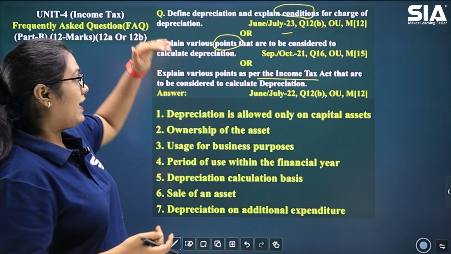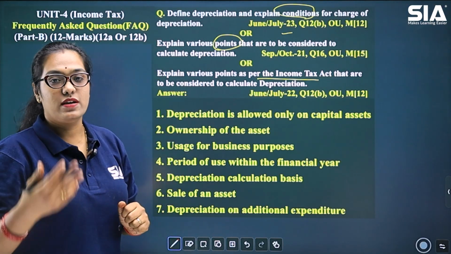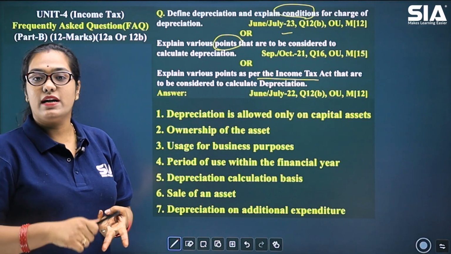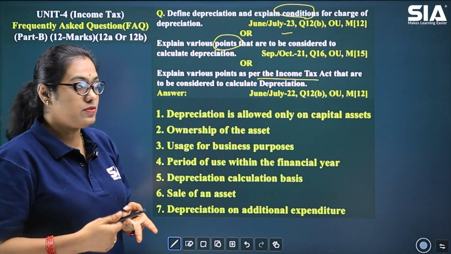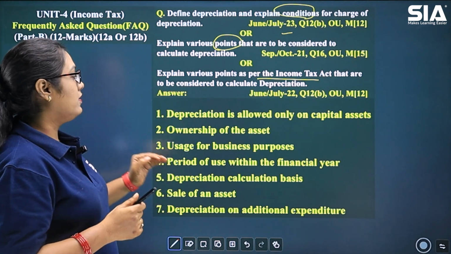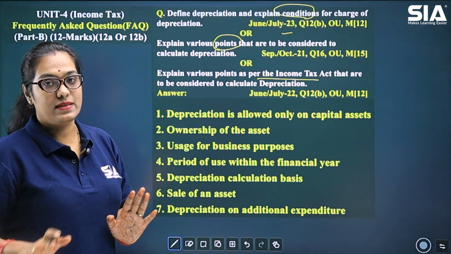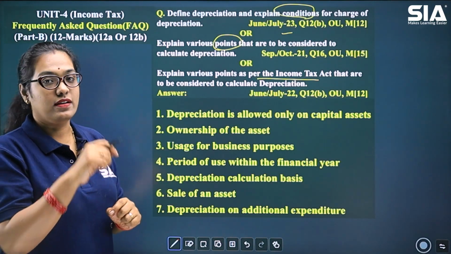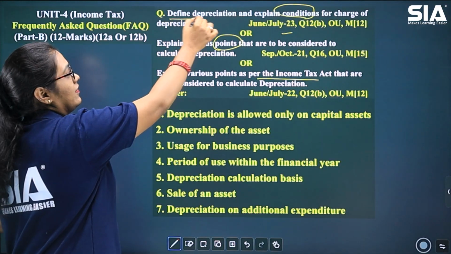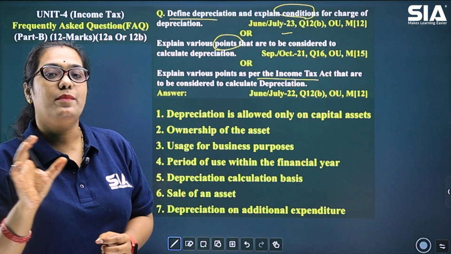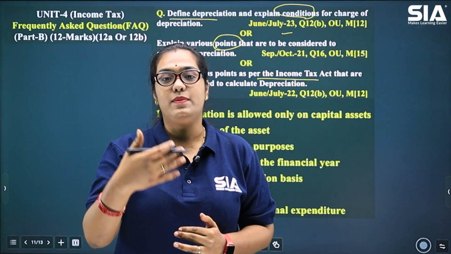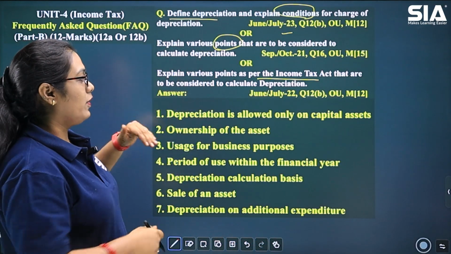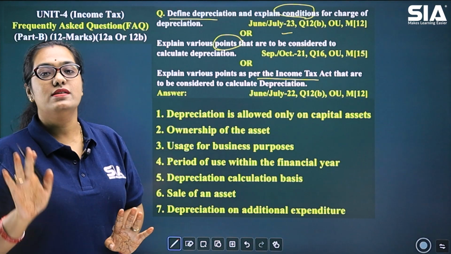So for any of these types of questions that are asked, the answer remains the same. Whether it is points, whether it is conditions, or any other synonym used, the answer or the items here will remain the same. You just have to see, is there any tail question added? Like you can see here, they have added one part as define depreciation, along with that, explain the conditions, points. So whatever is asked, whether conditions or points, your answer will remain the same.